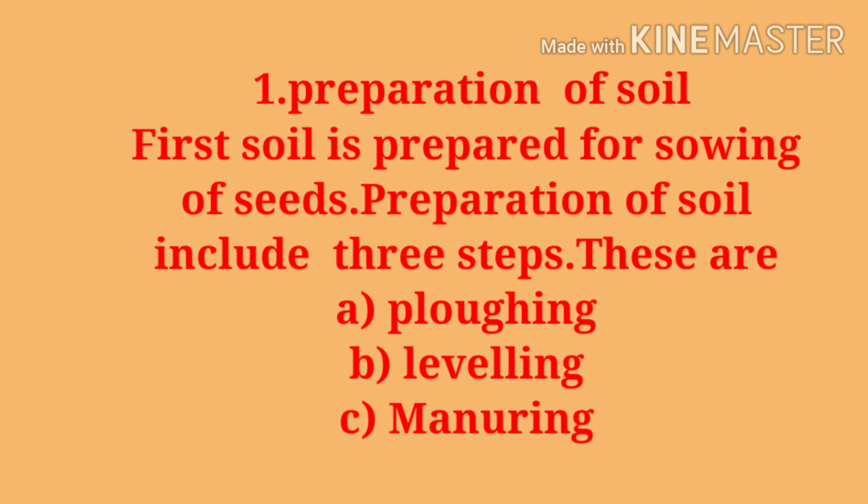So let's see the first step, that is preparation of soil. Actually, the soil is first prepared for sowing of seeds, and preparation of soil mainly includes 3 steps: first is plowing, second is leveling, and third one is manuring. One by one we will see about that.